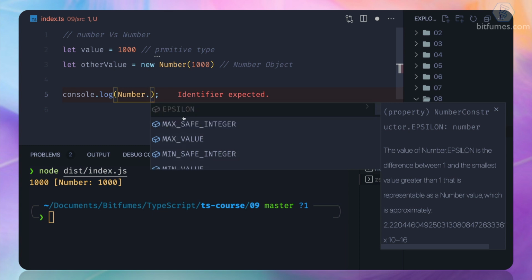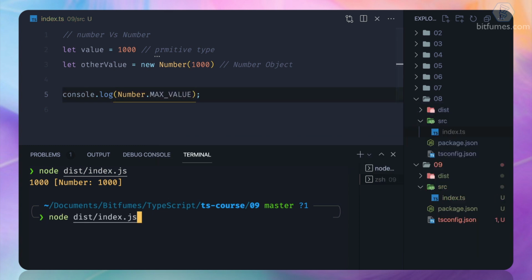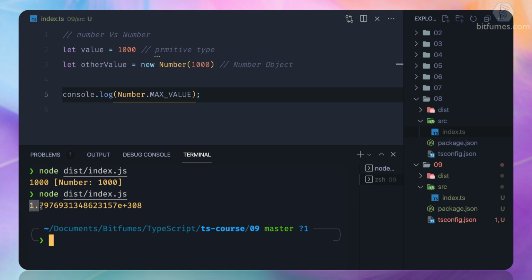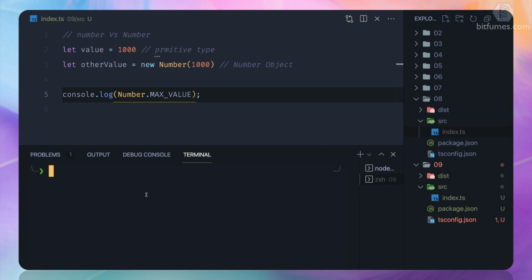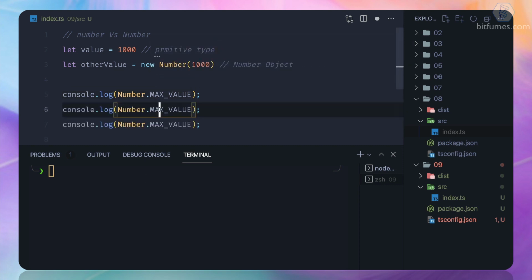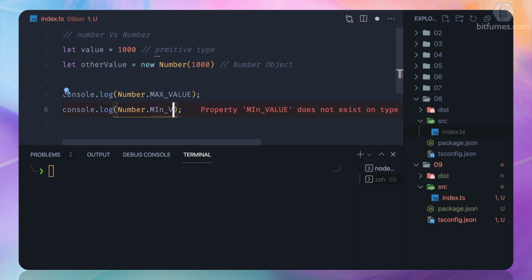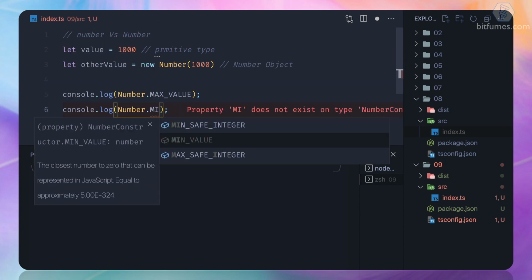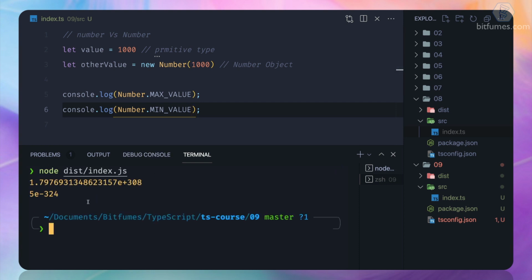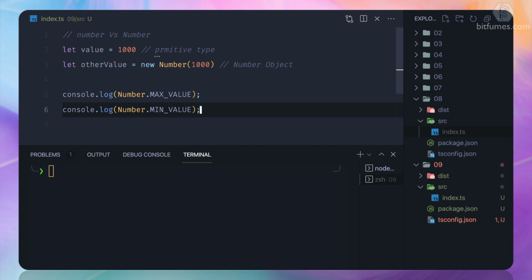What does that mean? If I say max value and run it, you can see 1.79 something to the power of 308. This is the max value a number in JavaScript can hold. Similarly, we can also see the min value, if I write it correctly. So min value is there. Min value goes 5 to the power of minus 324. That's really great. So you can have lots of amazing methods available for this one.